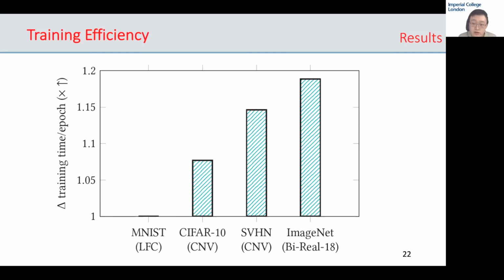Logic shrinkage also doesn't require significant slowdowns in training speed. Despite the fact that logic shrinkage introduces additional matrix vector multiplications for every forward propagation during training, the slowdown in training speed per epoch is minor. This is achieved thanks to the highly optimized linear algebra routines provided by GPUs.